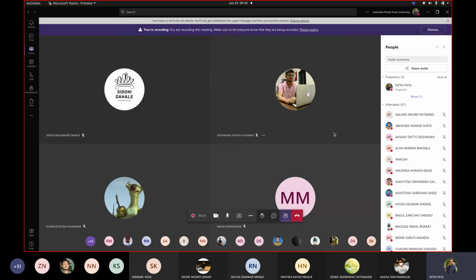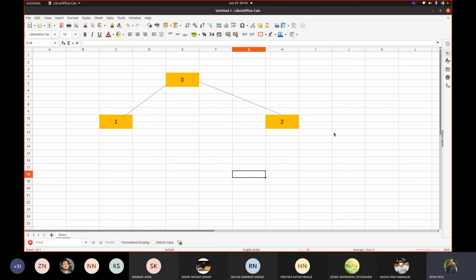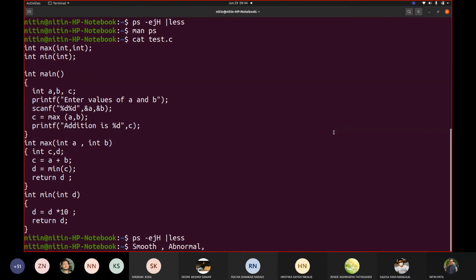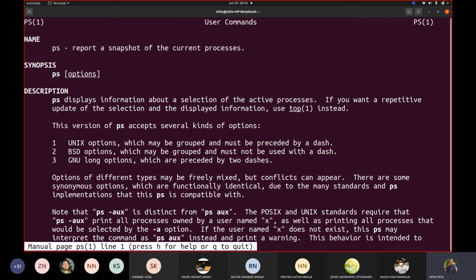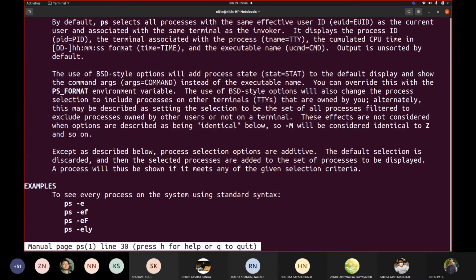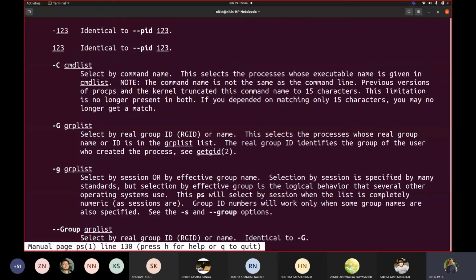Now, how exactly would this be happening at that end? You have processes in particular states. What exactly do we mean by process state? Let us see, I'm using man ps again, and going below.